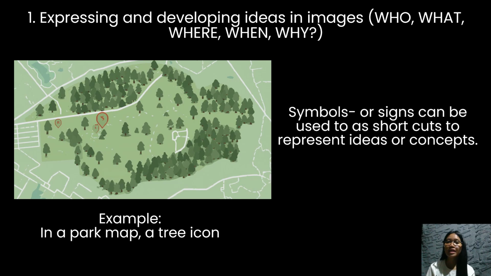Instead of writing forest or trees all over the map, the symbol quickly shows where the green wooded areas are. These symbols act as visual shortcuts that help people understand important ideas or places quickly and easily, relying on shared cultural meanings of the signs.